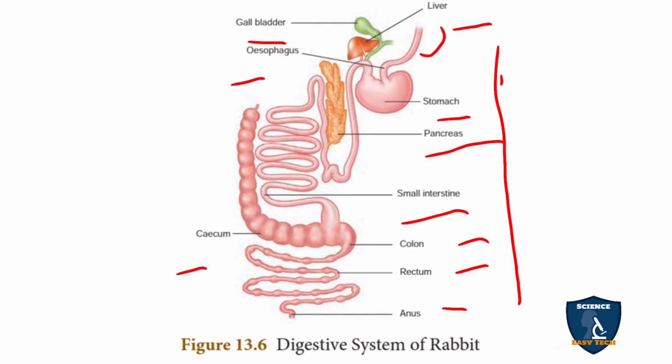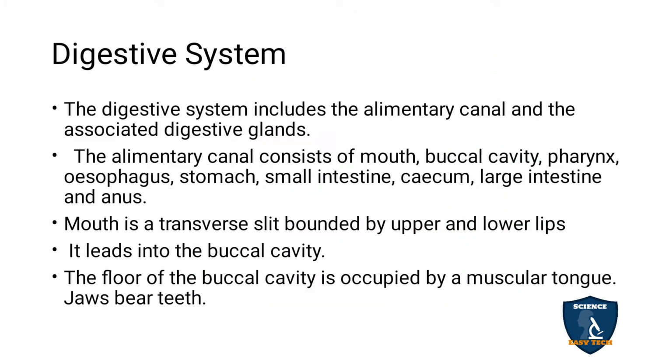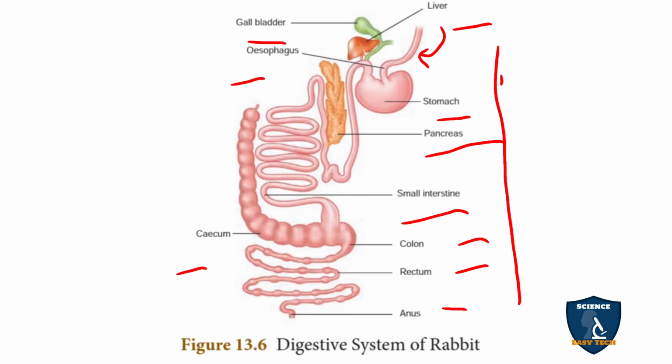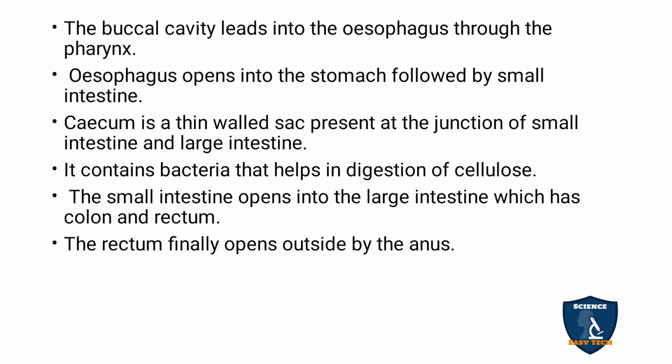The esophagus opens into the stomach, and after the stomach the next part is the small intestine. The small intestine opens into the large intestine, which has colon and rectum.